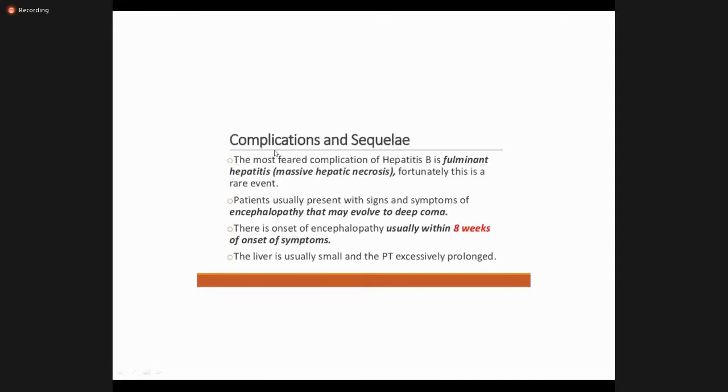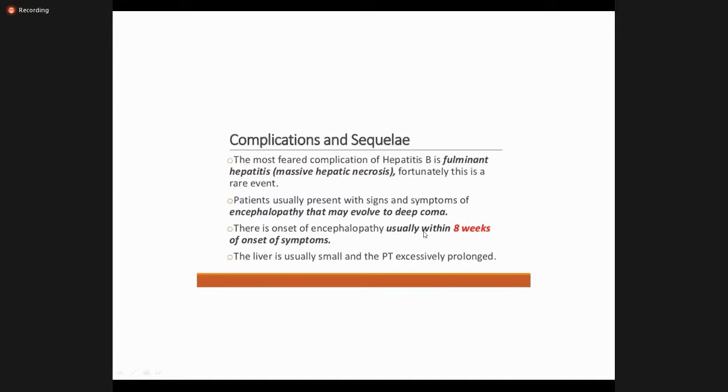So what are the complications? These are the complications of acute hepatitis. So acute can become fulminant. Fulminant is total liver failure, meaning massive hepatic necrosis, and without liver transplantation the patients usually die with fulminant hepatitis. There is a very low rate of survival. It comes with the signs and symptoms of encephalopathy. Encephalopathy is basically the coma or the neurological symptoms that occur due to the liver pathology.